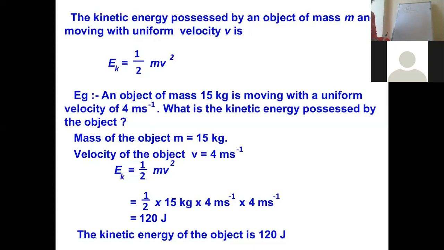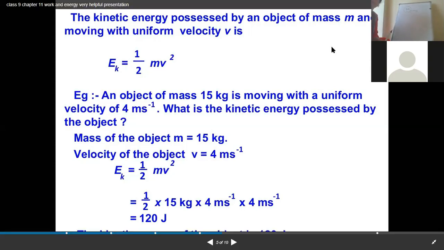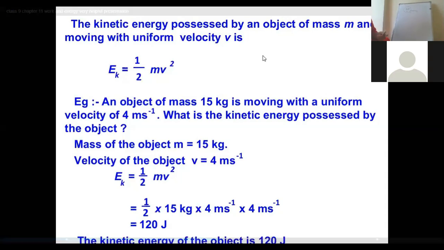Or you can say, somehow we have seen a meteorite. Suppose there is a meteorite of mass m which is moving with velocity v, or an object. Suppose the mass of this pen is m, and when it is moving, it has some velocity. If it is in motion, it has some velocity.